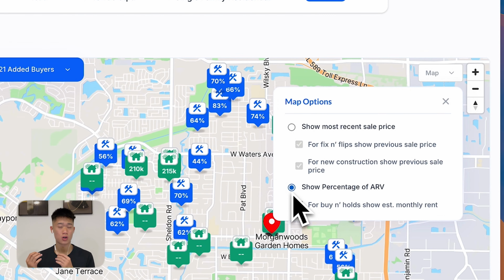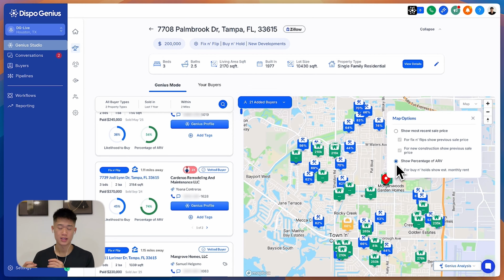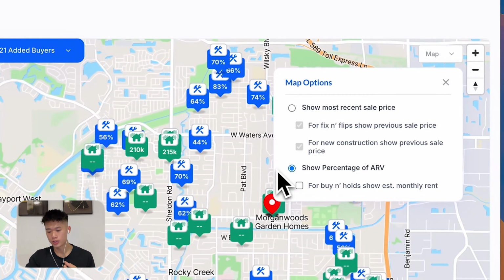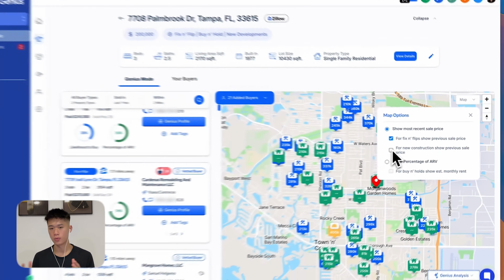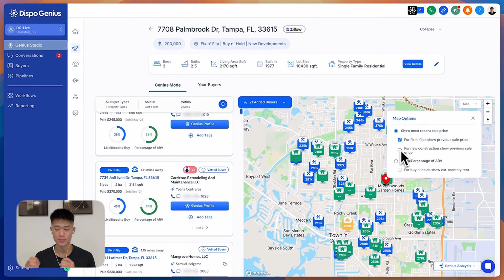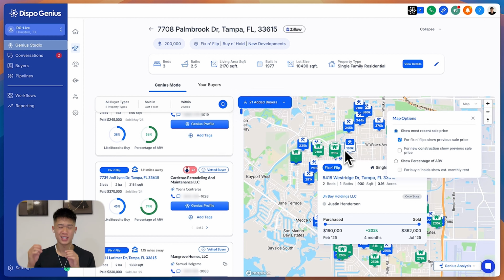So immediately this is also an acquisitions tool. If I have a deal that comes in or a lead that comes in and I want to quickly evaluate, is this even priced correctly? I would just go in and say, okay, show all the fix and flips and their previous sales prices. Let's see where all of the investors bought their flips at. And immediately the numbers change on the map and you can easily see at a glance where flippers are buying their deals at.